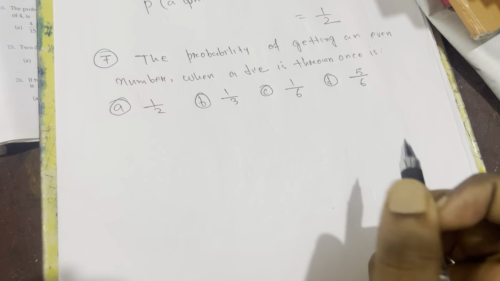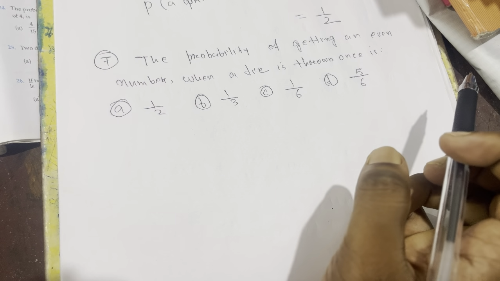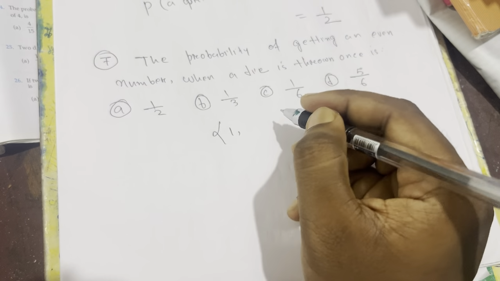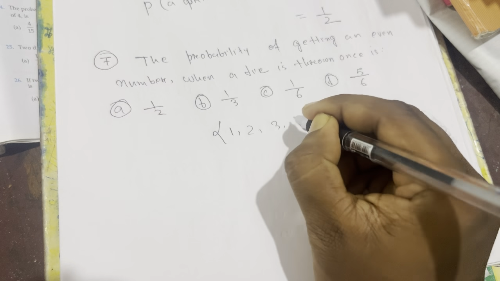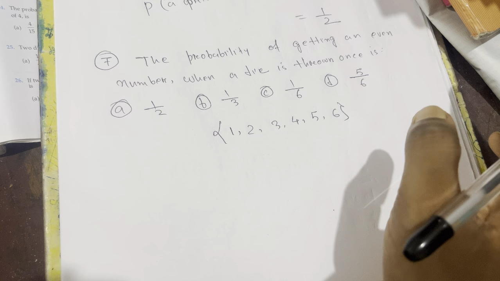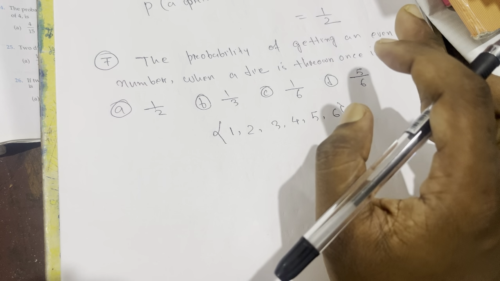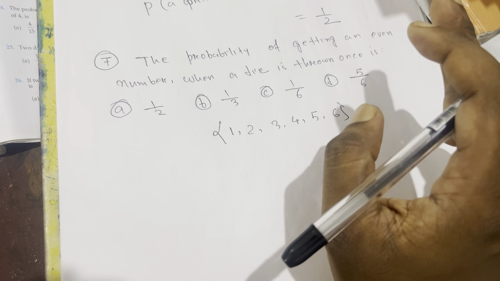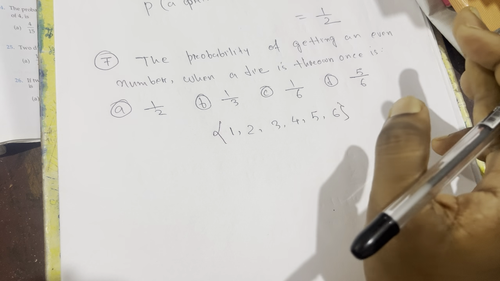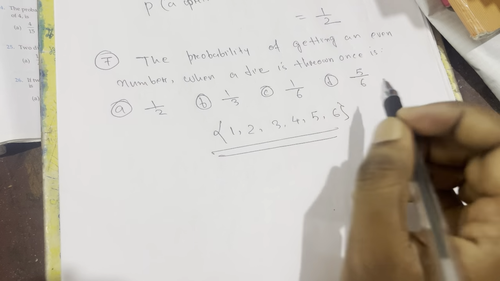Question number 7. The probability of getting an even number when a dice is thrown once. Same as before, if we throw a dice, how many possibilities do we get? The 6 outcomes, 1 2 3 4 5 6, because a dice has 6 faces. Every face has some dots that represent the value of the face, like 1 to 6. So we got 6 outcomes, and out of 6 we need the even numbers.